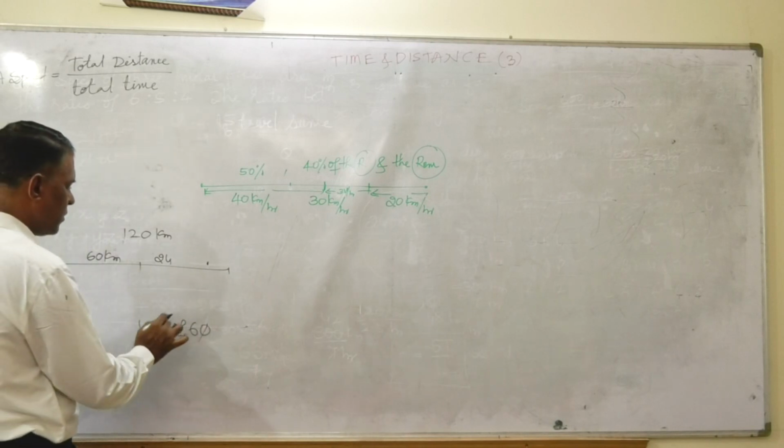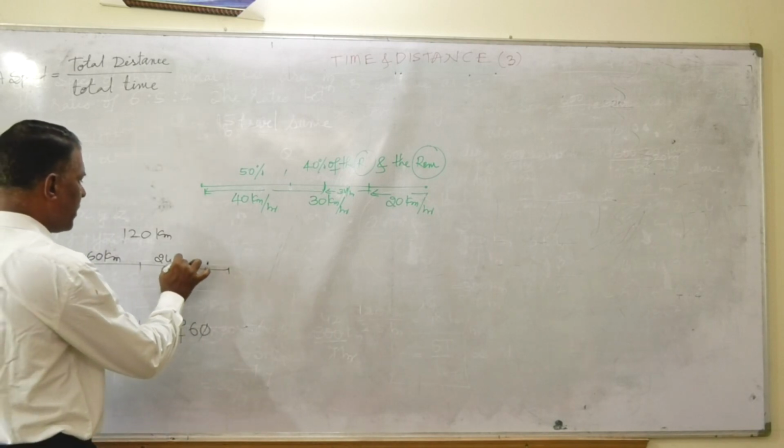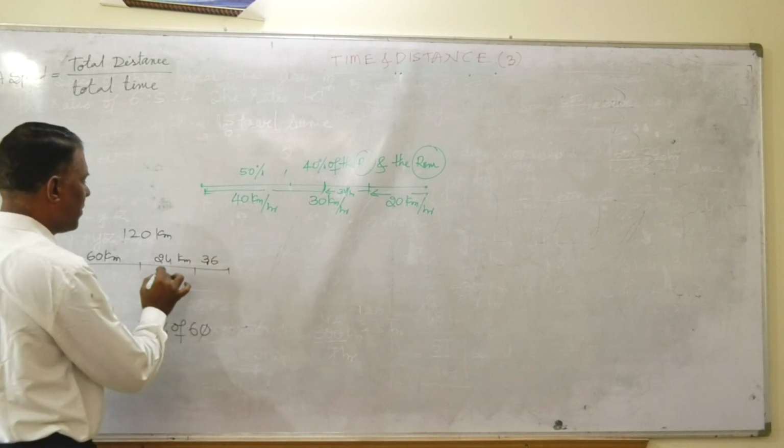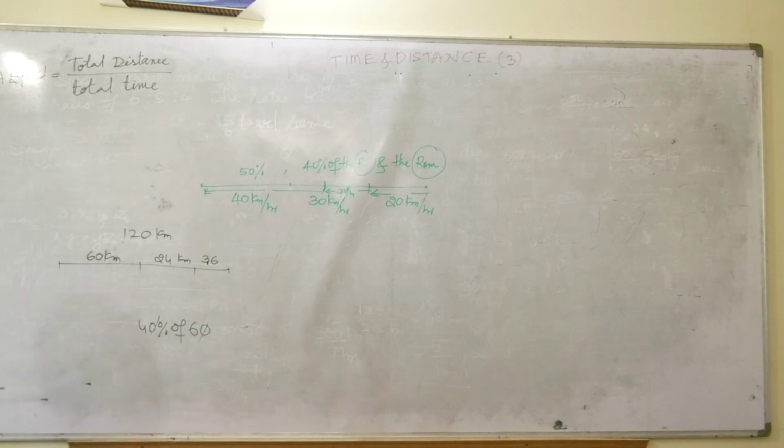For the percentage, you cancel the zeros. 24 kilometer is covered, and the remaining is 36 kilometer.